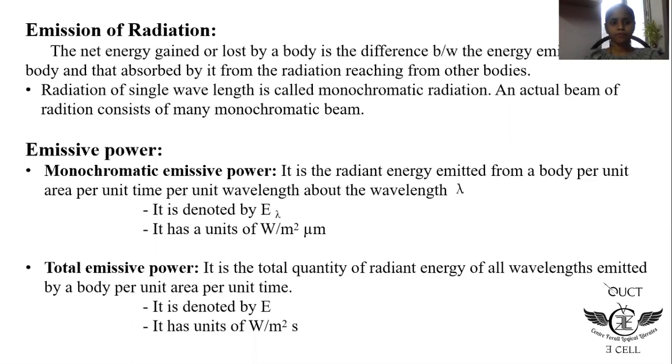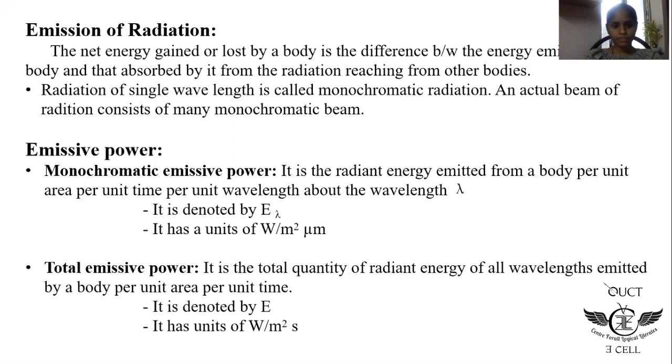Now we'll see the emissive power. In emissive power, we will see the monochromatic emissive power and total emissive power. Monochromatic emissive power is the radiant energy emitted by a body per unit area, per unit time, per unit wavelength, that is, a single wavelength. As we have seen, a single wavelength is called monochromatic radiation. So about the wavelength lambda, it is denoted by E lambda and it has units of watt per meter square into micrometer.